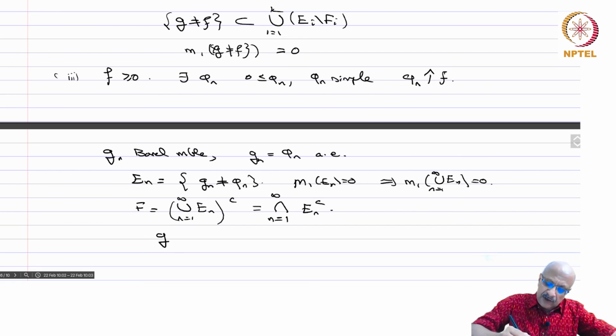Now you define G equals the supremum over n of G_n. So the G_n's are all Borel measurable, you are taking the supremum, so this implies that G is Borel measurable.